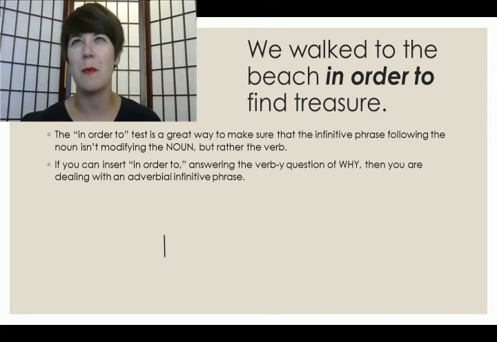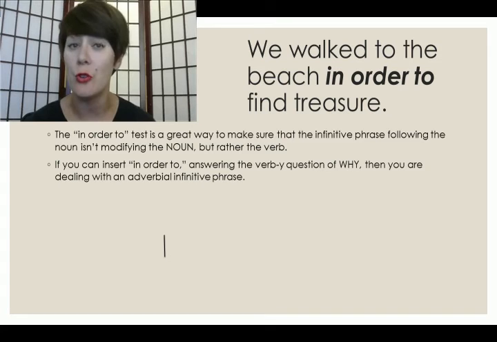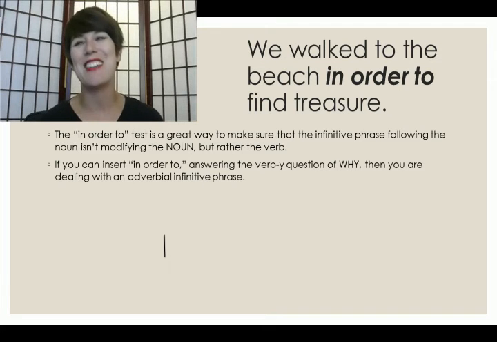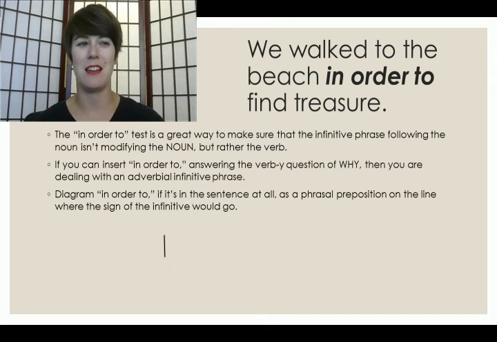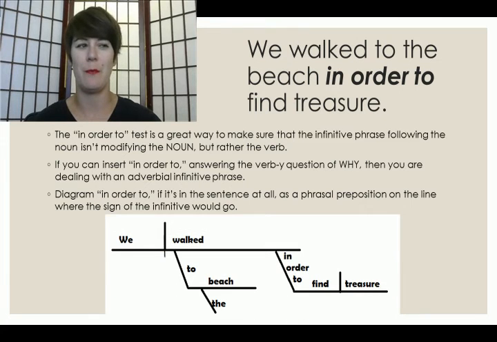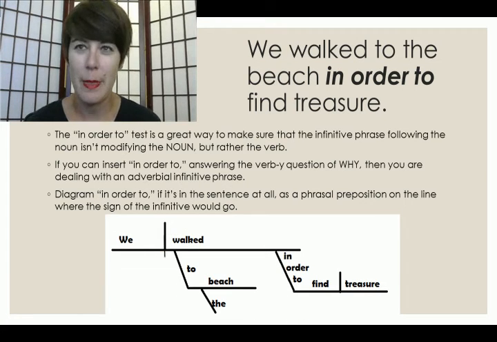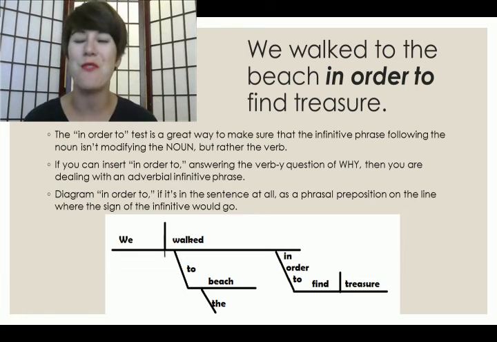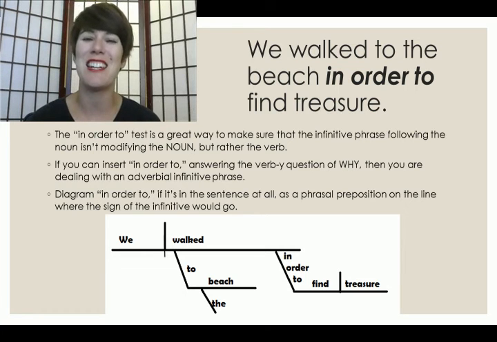So, for example, we walked to the beach in order to find treasure. In order to, which is a 3-word phrasal preposition, would go all on one line. But if you can stick in order to in front, then you know you are dealing with an adverbial infinitive phrase instead of an adjectival infinitive phrase. More on that coming up soon.